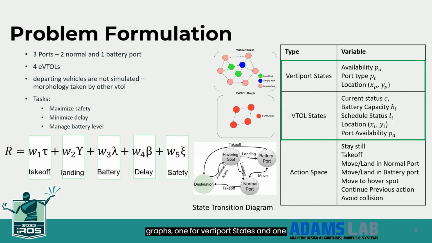We formed two graphs, one for vertiport states and one for eVTOL states. The vertiport states consist of availability, type of port, and its location. Similarly, the eVTOL states consist of its location and other properties. At any instant, the policy can provide actions to take off, land, move, or avoid collisions. The reward function consists of 5 terms: takeoff, landing, delay, battery, and safety. Each term has weights which indicate the importance. We consider safety to be the most important, and the weights are set to maximum for safety, followed by the other terms.